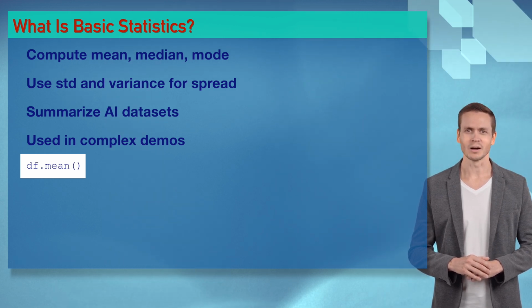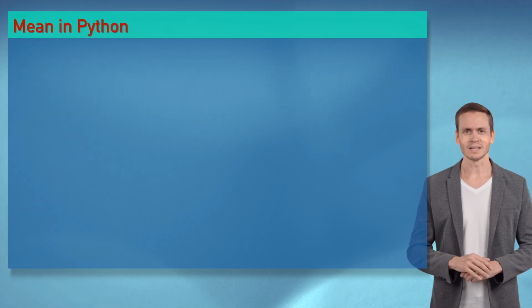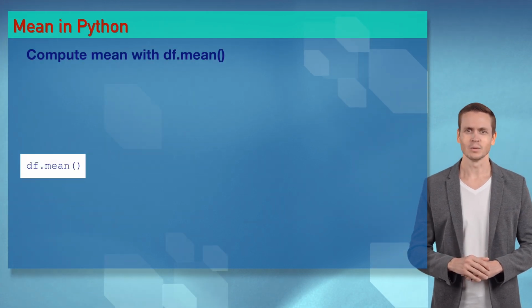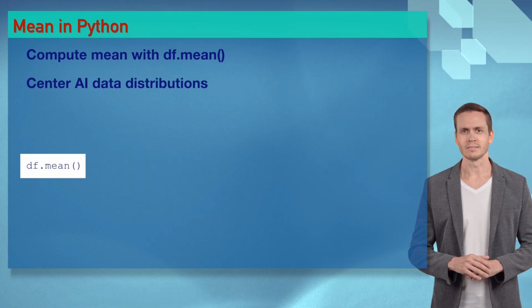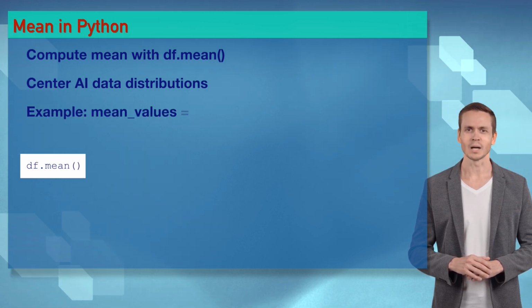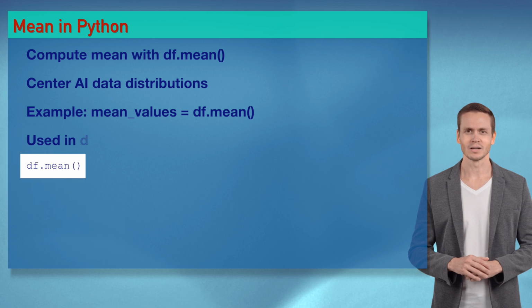It's a stats party. Let's drop this code beat. Yo, wizards, df.mean() computes the mean like a hot average for Sophia, centering AI data. It's a mean party. Let's drop this code beat and summarize some magic.